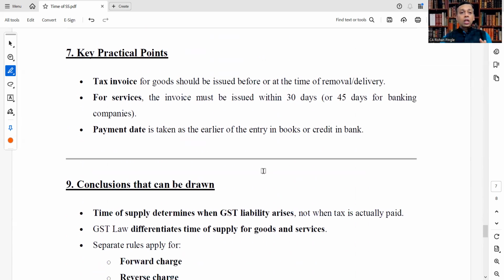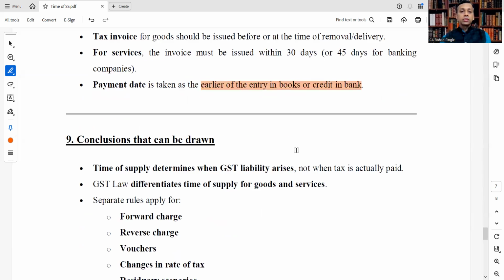What are the key practical points? Tax invoice for goods should be issued before or at the time of removal or delivery. For services, the invoice must be issued within 30 days, or 45 days for banking companies. And payment date is taken as the earlier of the entry in books or credit in bank.